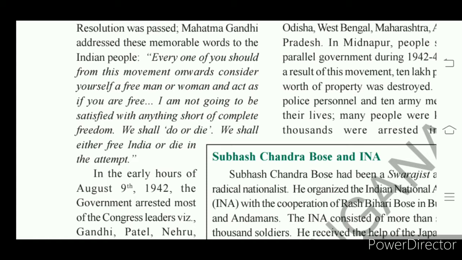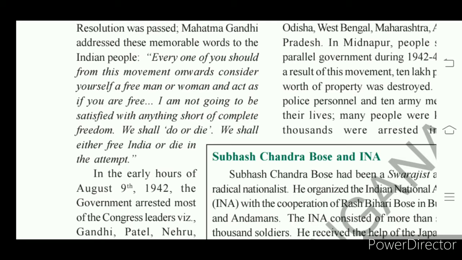And Gandhiji stated that he would not be happy with anything less than complete freedom. Whatever is less than complete freedom, with that he was not going to be satisfied.